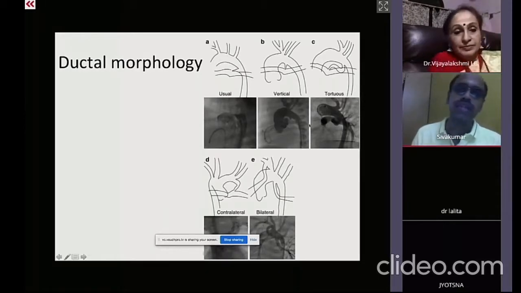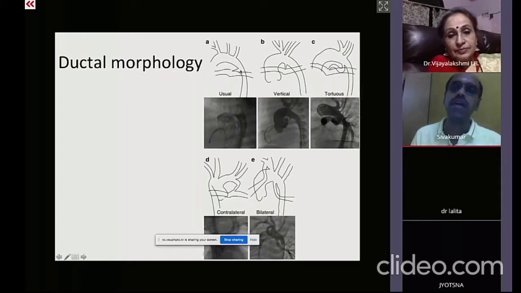So the ducts can be of the routine ductus fashion, but that is very unusual in tetralogy. Most of the tetralogy ducts will be either vertical or tortuous from the undersurface of the aorta. And in about 20% of the patients, it will be from the contralateral aortic arch.